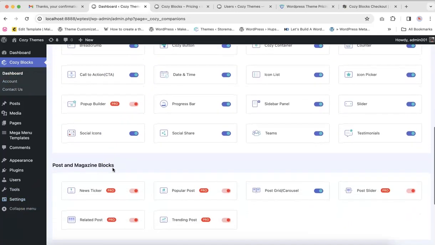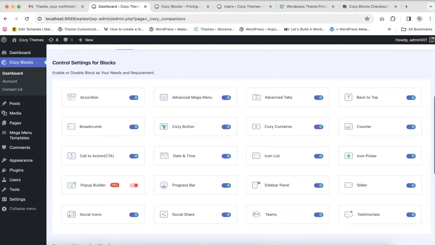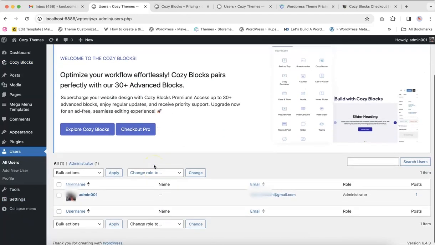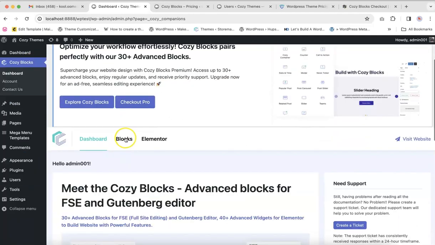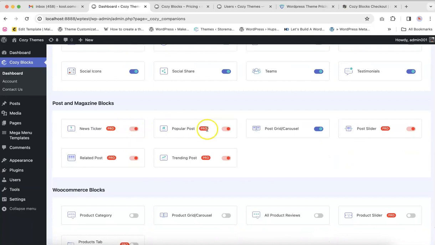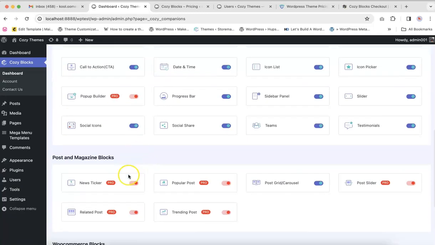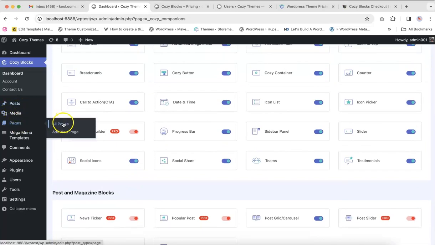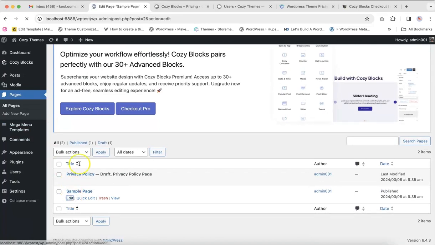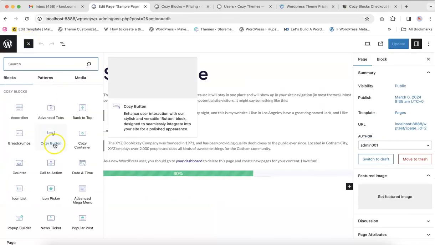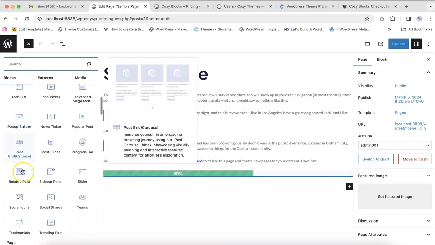So you have the access to our premium blocks as well. Now let's check some of our premium blocks. So you can enable and disable them as per your need. So to verify them, let's head up to a random page, and you can see some of our premium blocks have appeared.